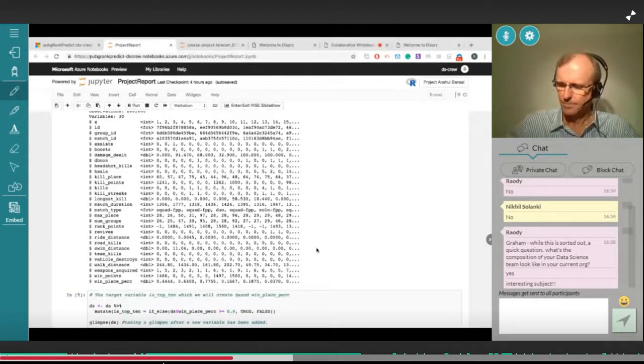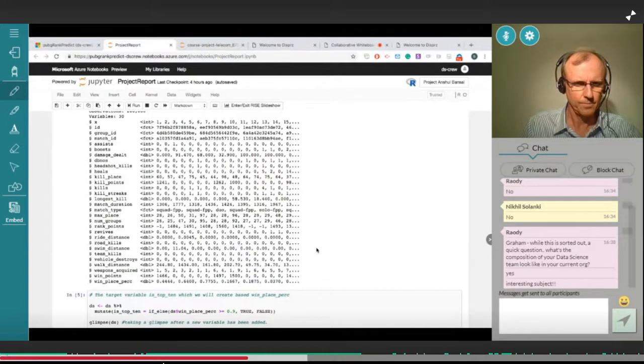The data had a lot of IDs, like group IDs, match IDs and person IDs, and other data points, in terms of what kind of data structure they have: an integer, a double value, or a character value. Glancing at it, I could make out that these IDs won't be of much value in prediction. Whereas variables like the number of kills, or the number of times the person is healed, might be helpful in predicting whether the person will make it to the top 10. There are a couple more, like winning points and the number of vehicles destroyed.